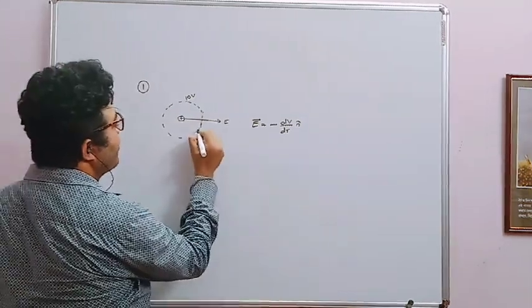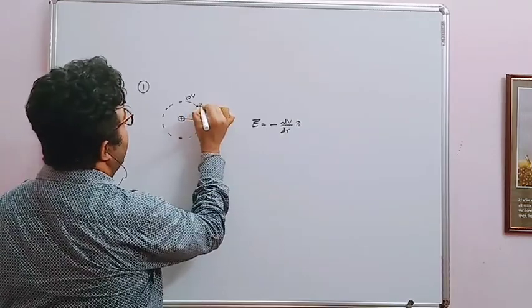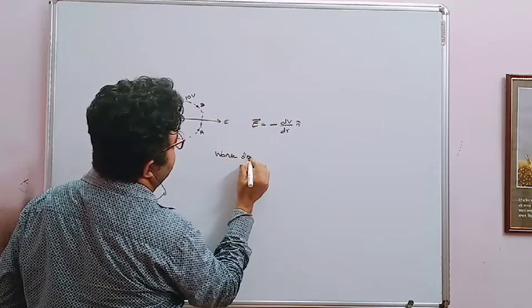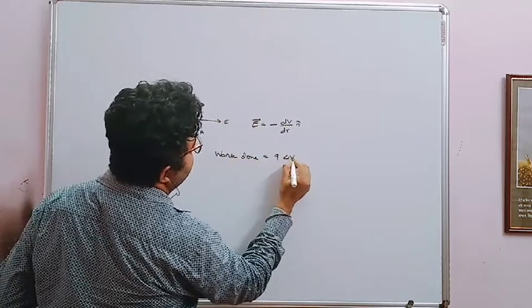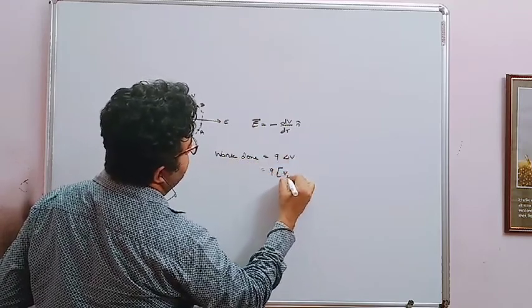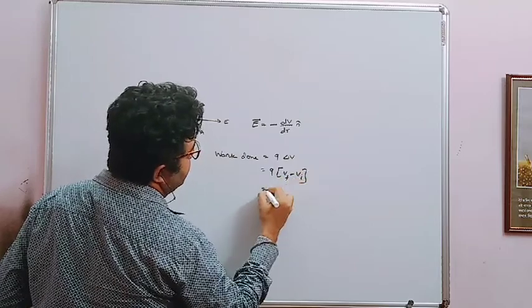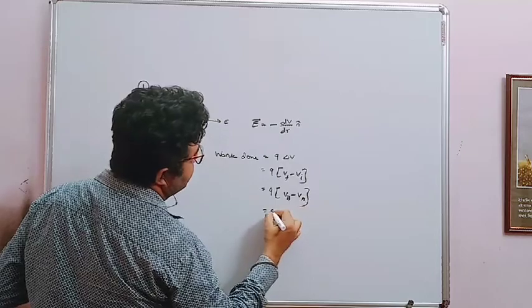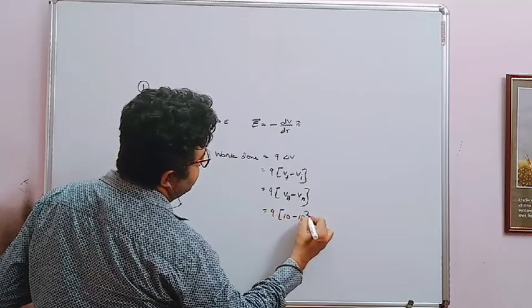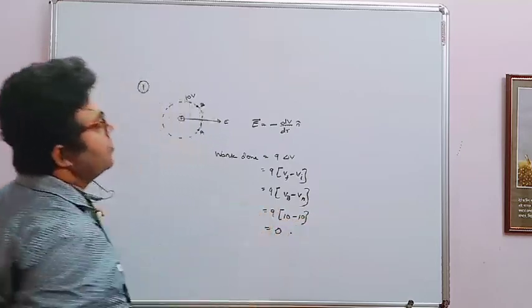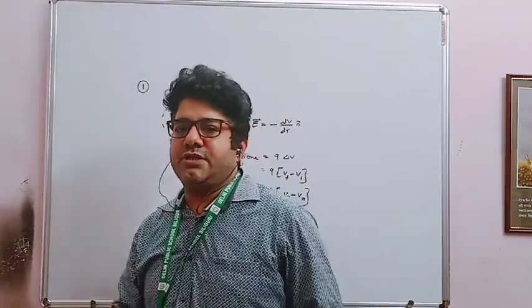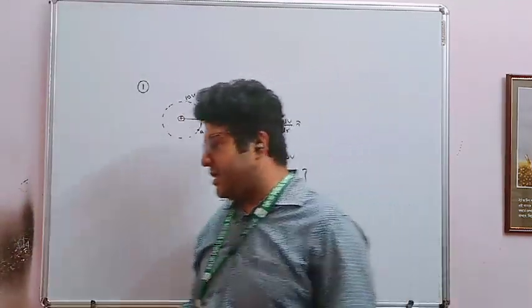If you move from one point to another, work done is charge into change in potential, charge into final voltage minus initial voltage, VB minus VA, that is charge into 10 volt minus 10 volt. So the answer is 0. So if you move from one point to another on the same equipotential surface, your work done is 0.